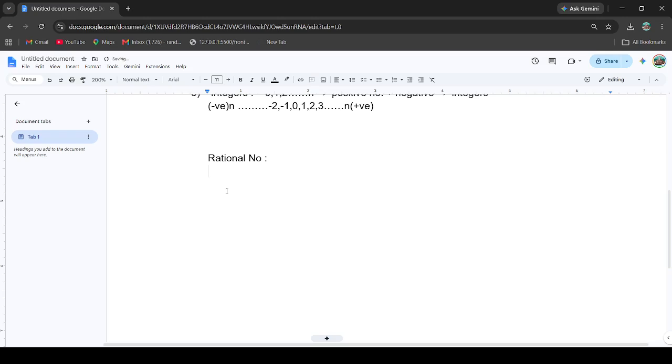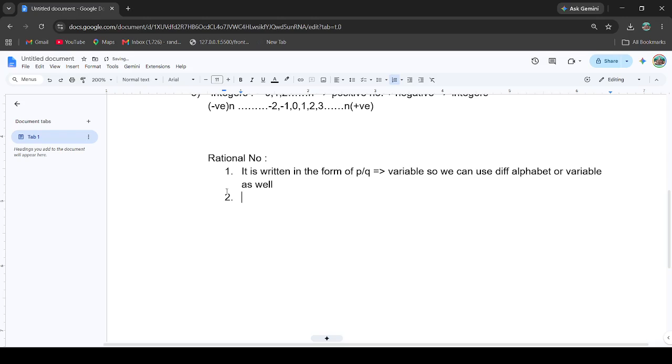Firstly, it should be written in the form of p by q. Here p and q are variables, so we can use different alphabets or variables as well.